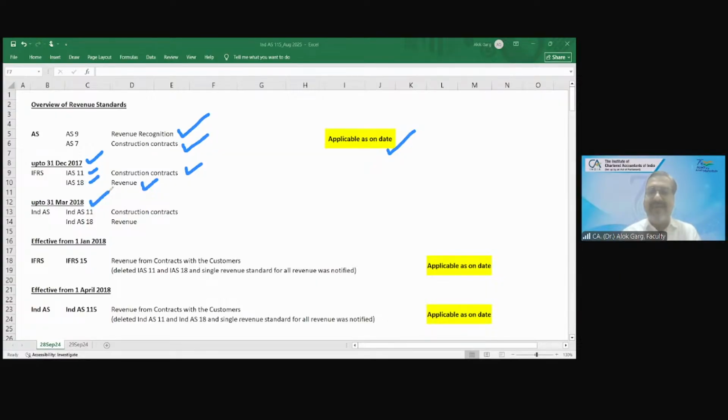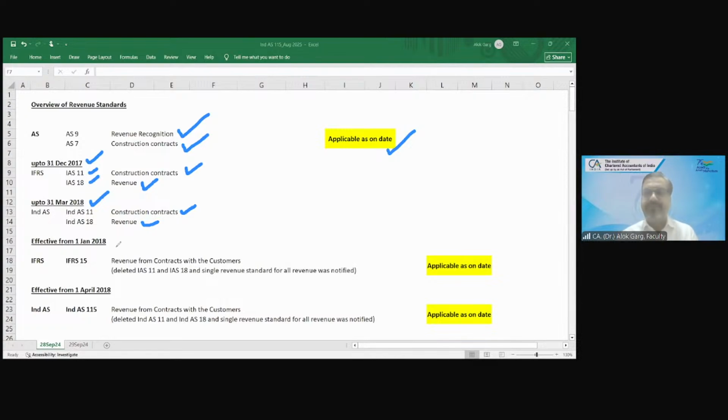Globally, we are following the calendar year. Up to 31st March 2018, in India, we have Ind AS 11 parallel to IAS 11, which talks about revenue from construction contracts, and Ind AS 18, which talks about all other revenue in addition to construction contracts. This was the scenario up to December 2017 globally and up to March 2018 in India. We had two standards on revenue. One, construction contract revenue. Number two, all other revenue.